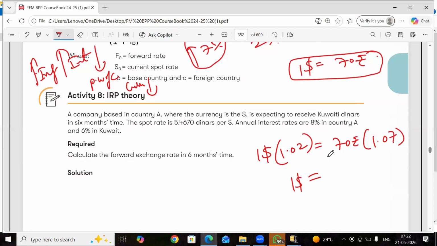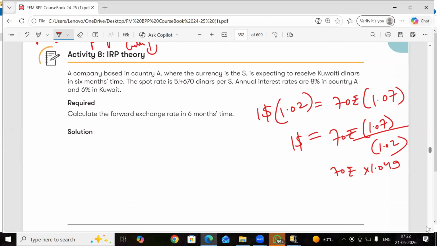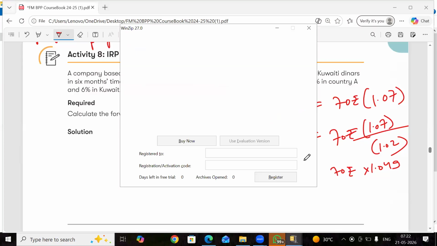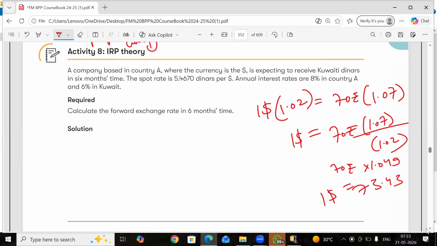How is the rupee going to fall? So $1 has become 73.43 going forward. That means this is the forward exchange rate.